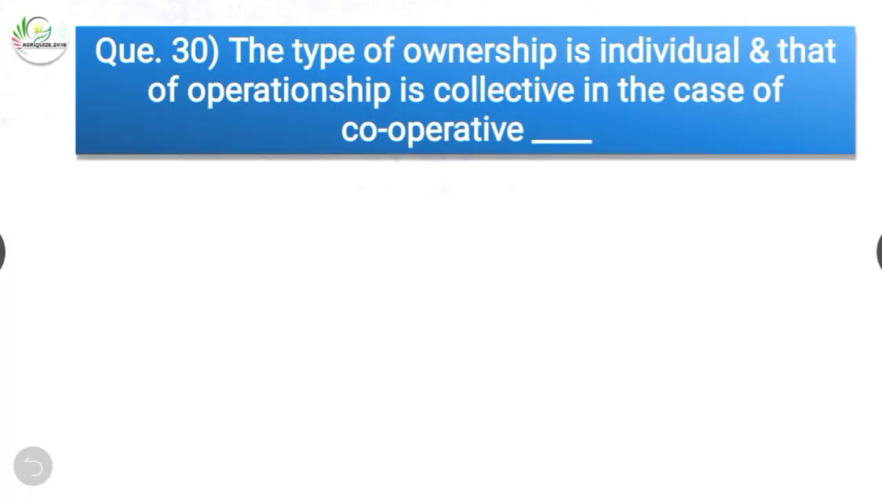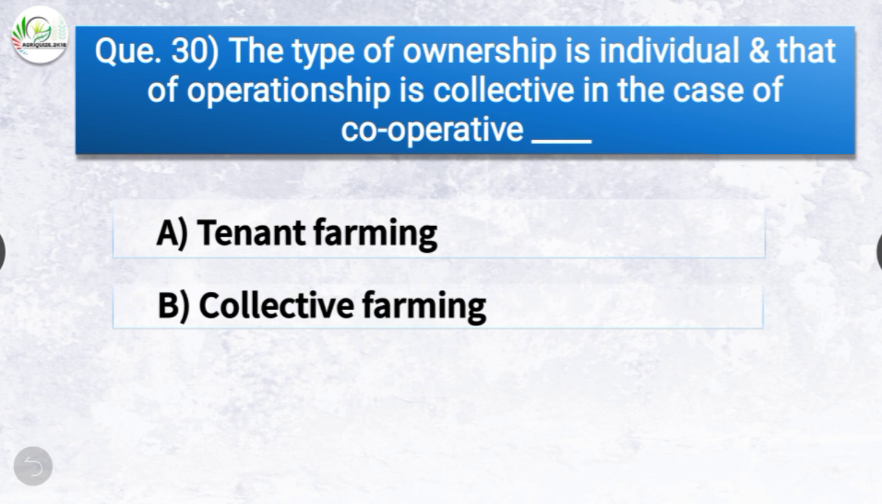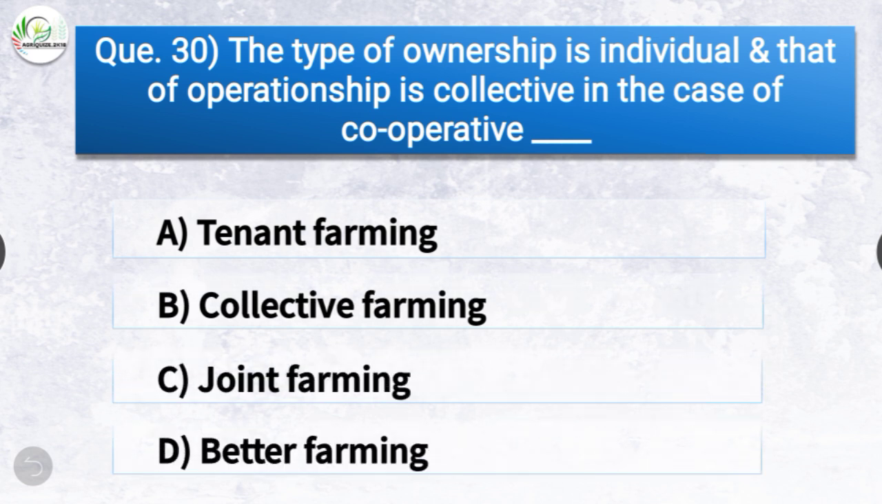Question number 30. The type of ownership is individual and that of ownership is collective in the case of cooperative. The options are tenant farming, collective farming, joint farming, beta farming. The correct answer is option C, joint farming.